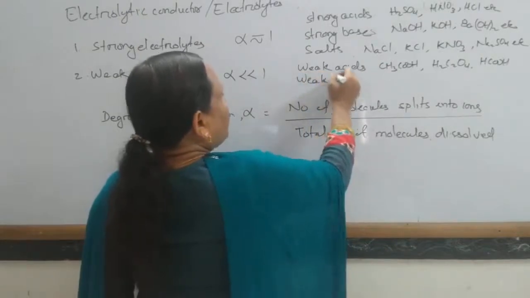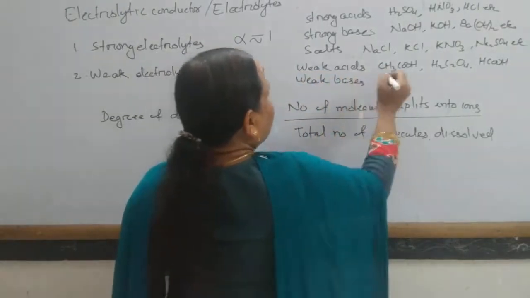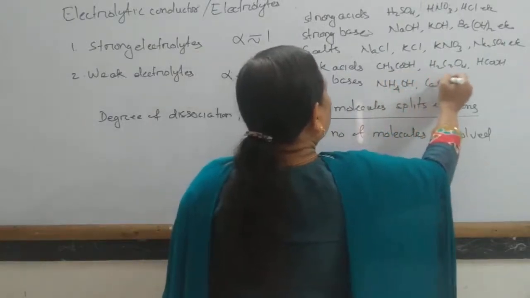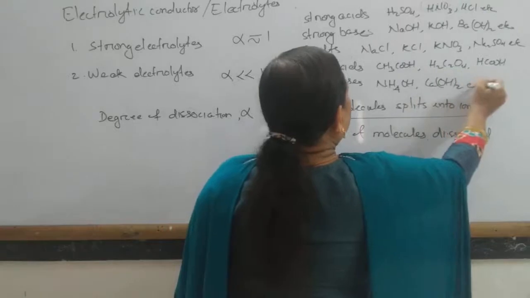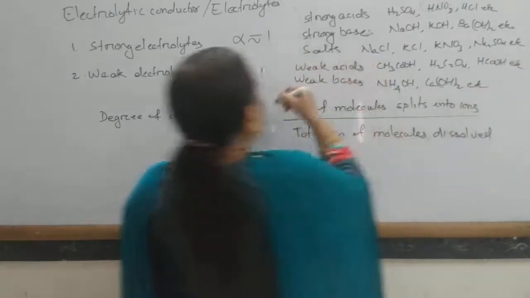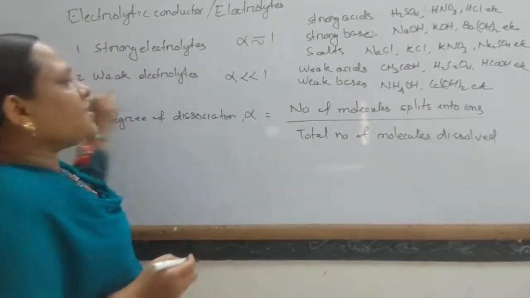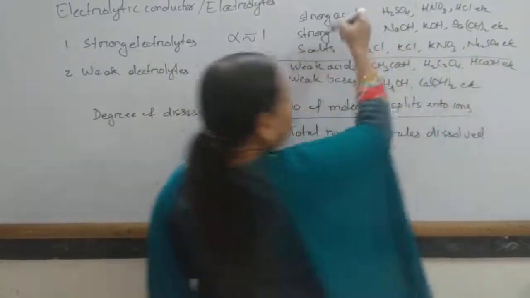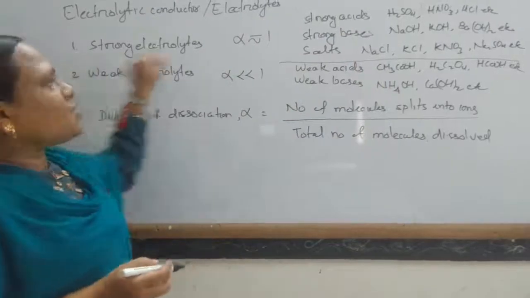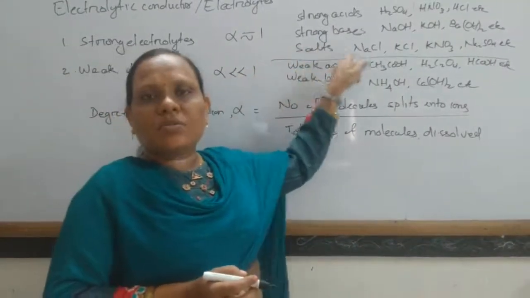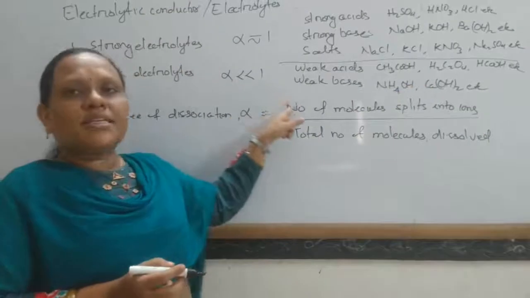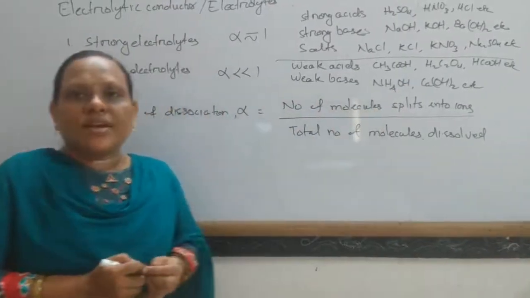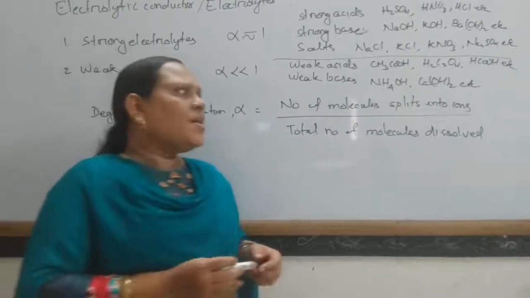Similarly, weak bases like ammonium hydroxide, calcium hydroxide, etc. So weak acids and weak bases are weak electrolytes, while strong acids, strong bases and salts are strong electrolytes. They ionize almost completely, while weak electrolytes ionize to a very little extent. So these are strong electrolytes and weak electrolytes.